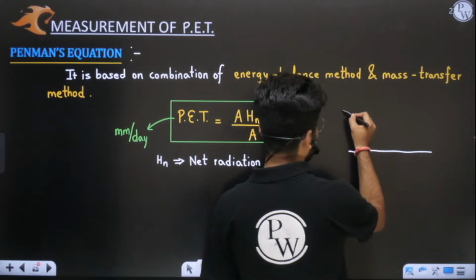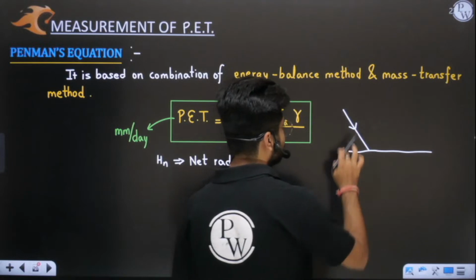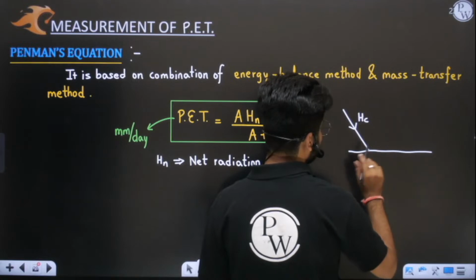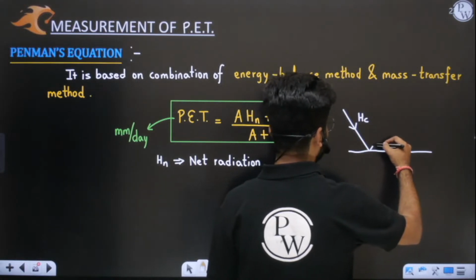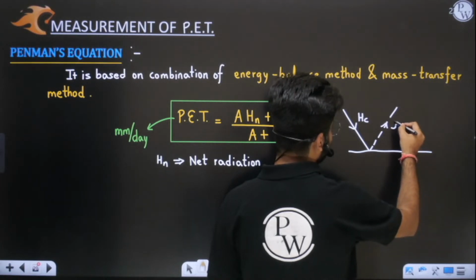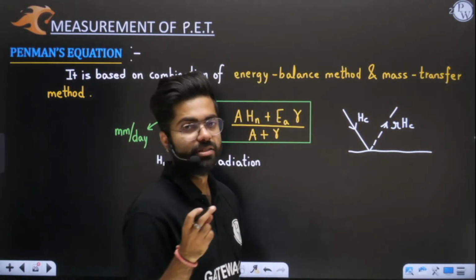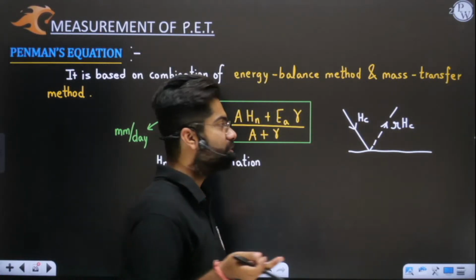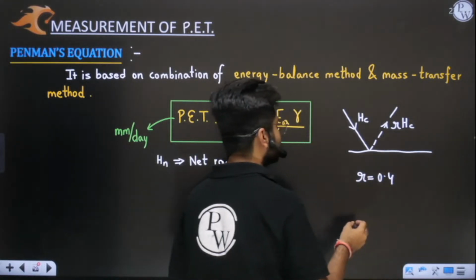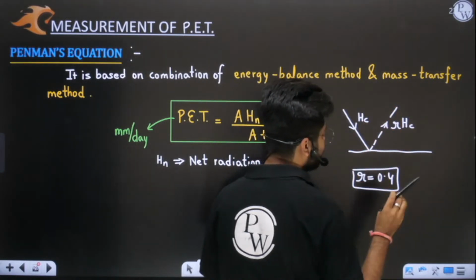Now you need to understand, from the sun some heat will be incoming. Let us say this is the heat which is coming towards the earth surface. Obviously some heat will get reflected. That heat which is getting reflected is R times Hc. R is nothing but some fraction, the reflection coefficient. Let us say R is 40% or 0.4, which means 40% of the heat will reflect, only 60% will remain.